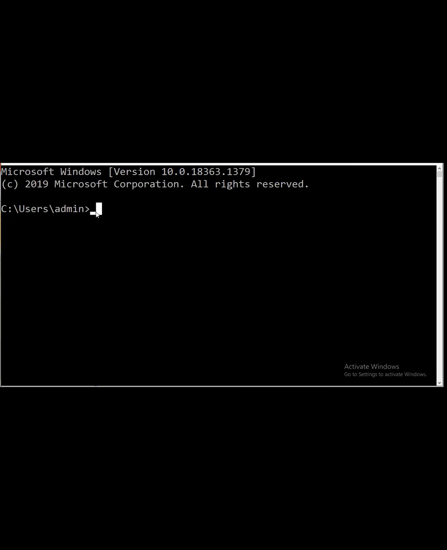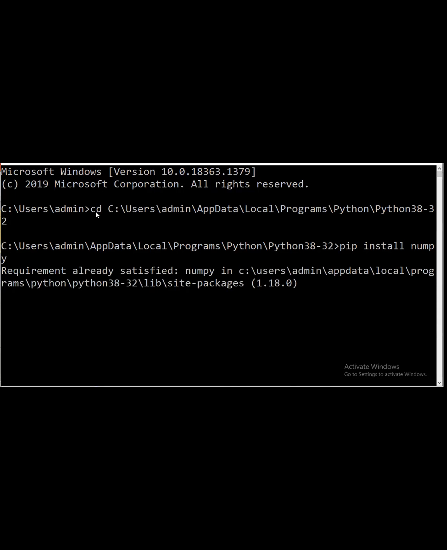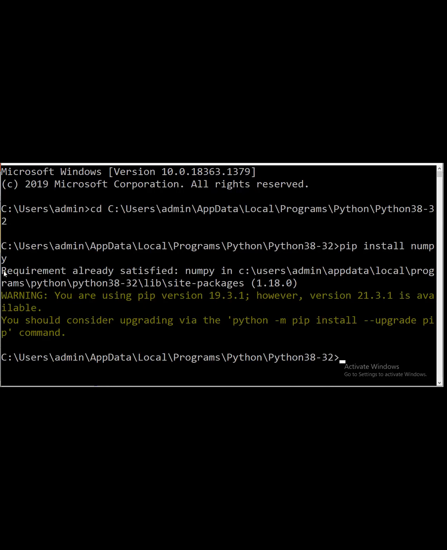So you just type cd space that path, and after that suppose I write pip install numpy. Okay, so it will say requirement already satisfied. Why? Because I have already installed that package, so that's why it will be written like this.